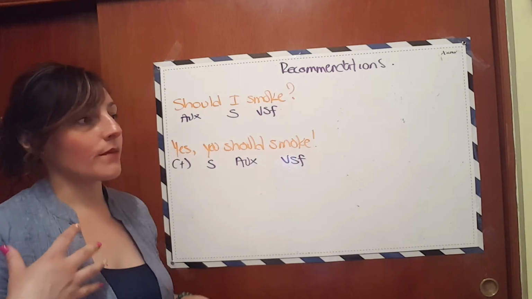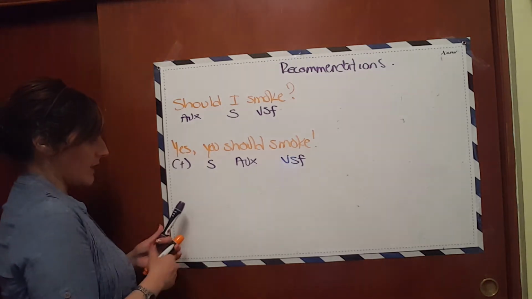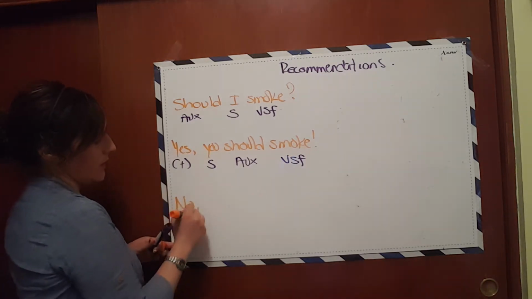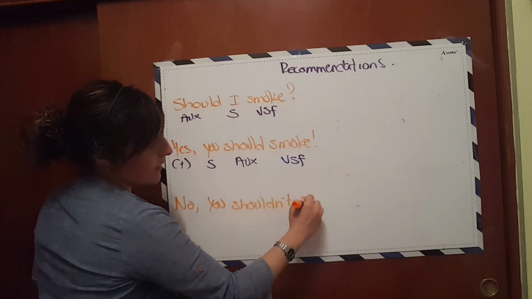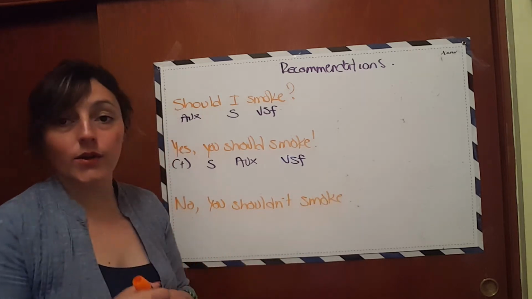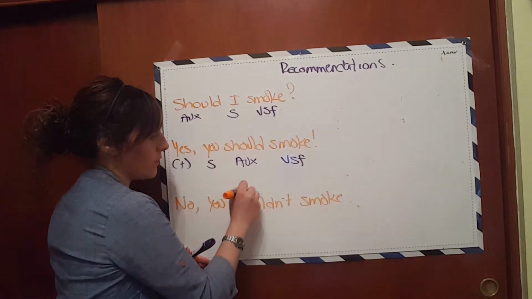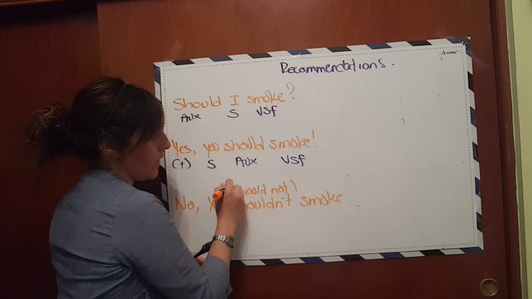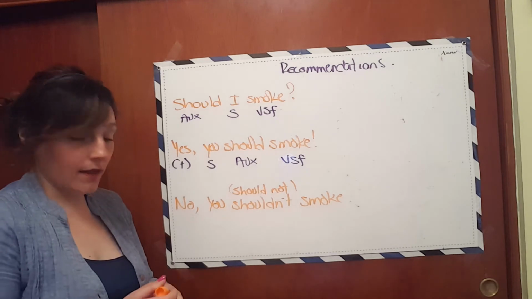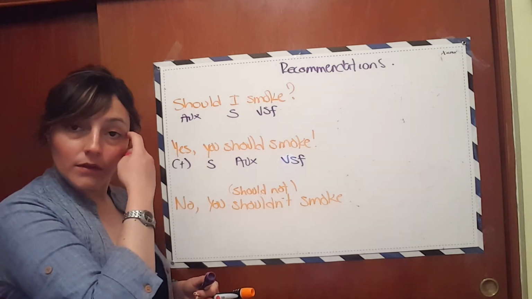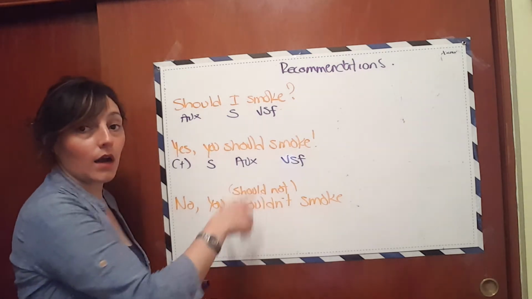Then if you think that it is not a good idea to smoke, then you answer negatively. For example, you say, no, Leslie, you shouldn't smoke. Shouldn't smoke. Right? Okay, so shouldn't is going to be the contraction of should not. You can use the complete auxiliary and the negative word, or you can use the auxiliary negative, right? It's exactly the same, but many people prefer to use shouldn't or contractions when they are speaking, so it's very important that you know how to use them, okay?